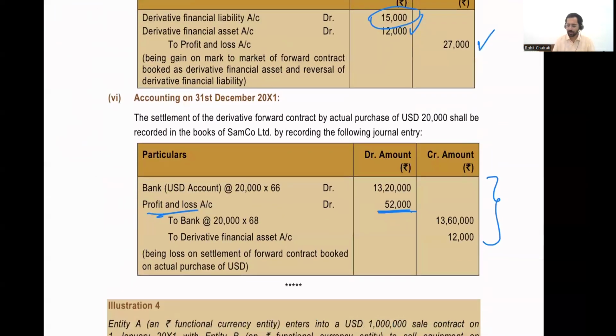All right, so it's going to be bank account debit. You record the US dollars received at the fair value of 66, but the credit outflow is actually 20,000 multiplied by 68, and you record a P&L loss of 52,000, and you're crediting the financial asset which is existing in the books of accounts. All right, this is the combined journal entry. So that is how you account for forward contracts.